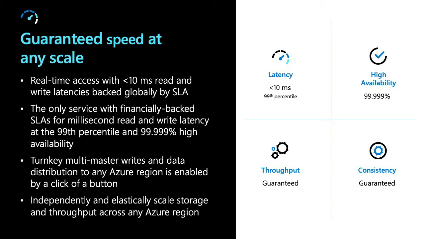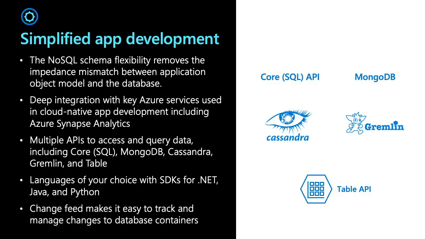So if there is an outage in any region, your secondary region will automatically be made the failover region without any downtime to your applications. So you can simplify your application development. As I said earlier, there is lots of open API support, and SDK support available for different languages, so your developers will have a seamless transition to Cosmos DB.